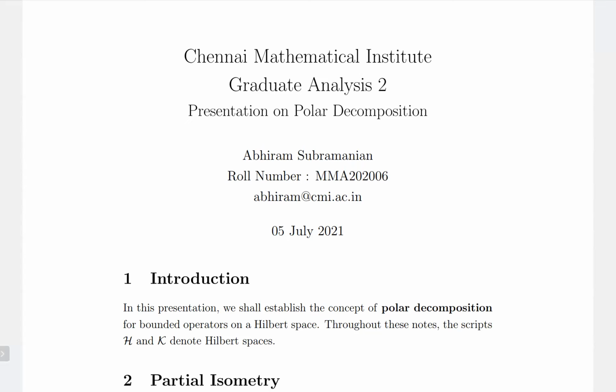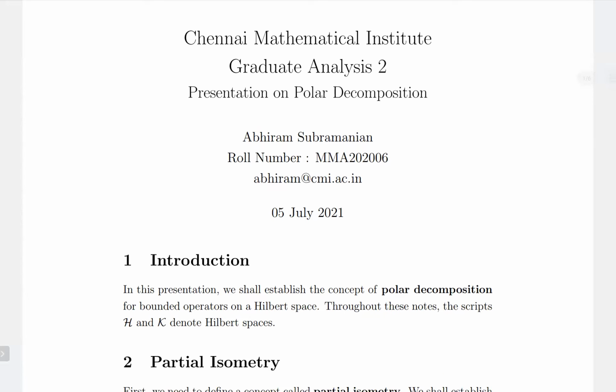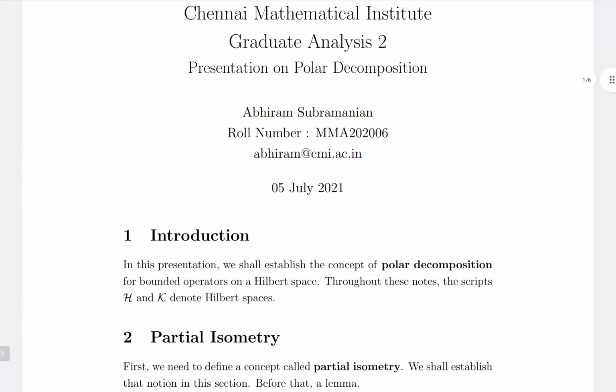And this decomposition is unique provided it satisfies another condition. That's what we call the polar decomposition of T, and that will be the presentation.